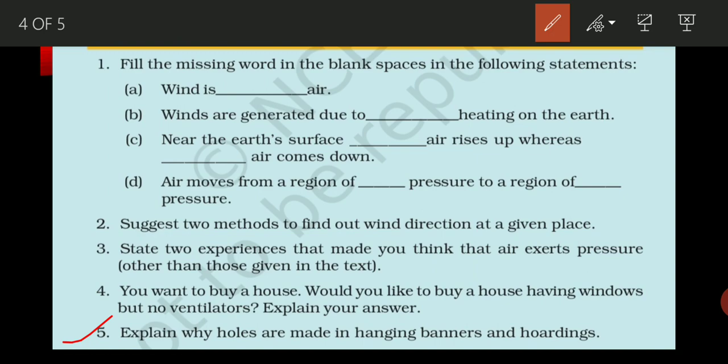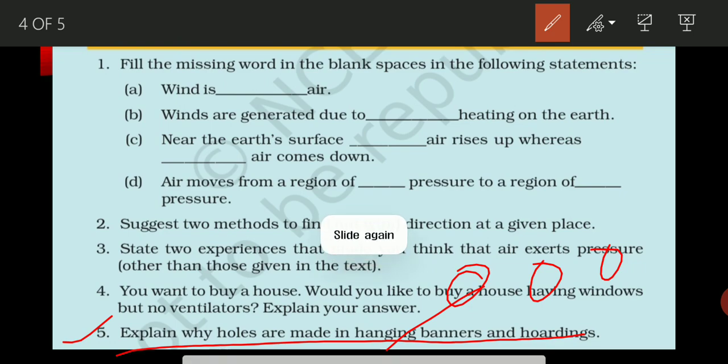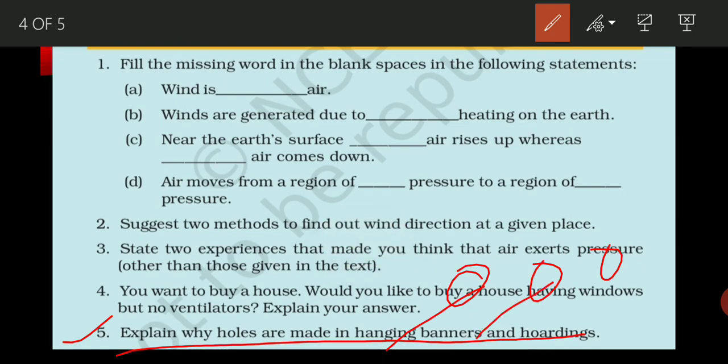If we do not make the holes in the banners, the air exerts pressure on the banners, and because of this pressure the banners become torn and damaged. So to protect the banners, we make holes in them so that air can pass through, and the pressure exerted by the air on the banners will be less.